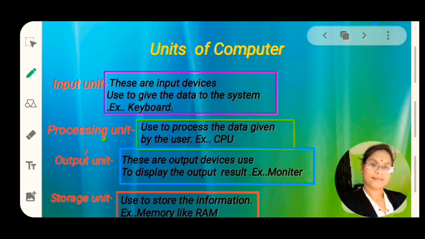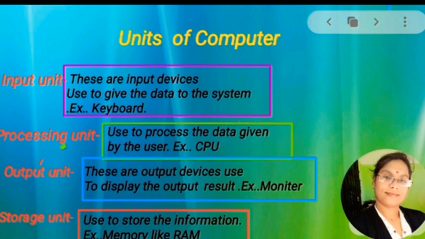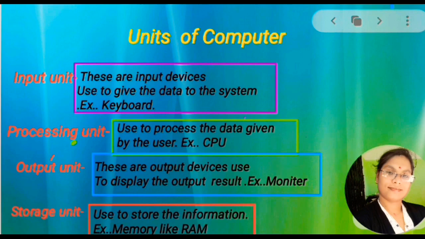Next one, processing unit. The unit which is responsible for processing of the data given to the system by the user is called processing unit, and the main processing unit of computer is CPU. Hence CPU is considered as the brain of the computer. CPU stands for central processing unit. Then next one, output unit. These units work to display the output result generated from the processing of the input given by the user, and consist of output devices like monitor, speaker, etc.